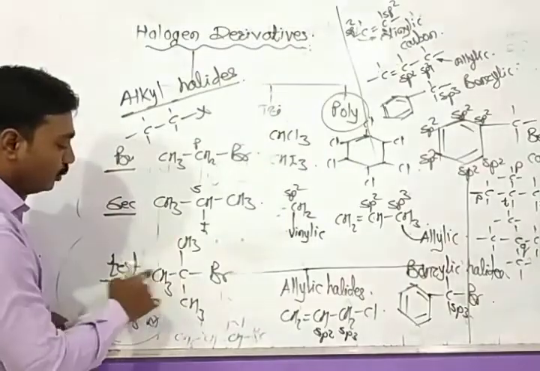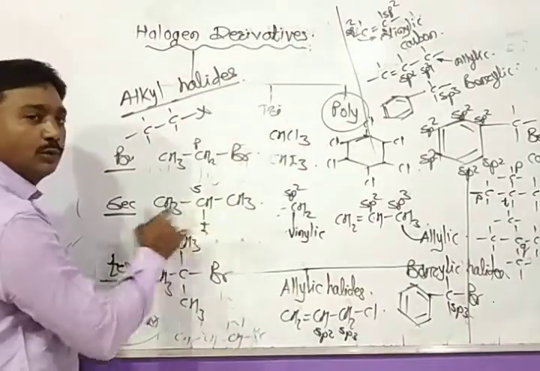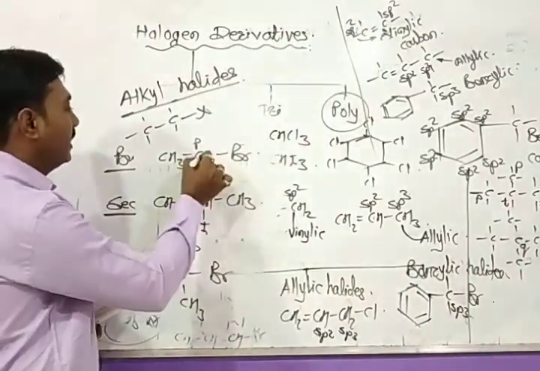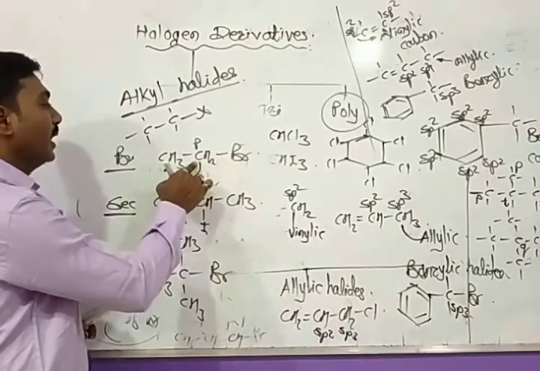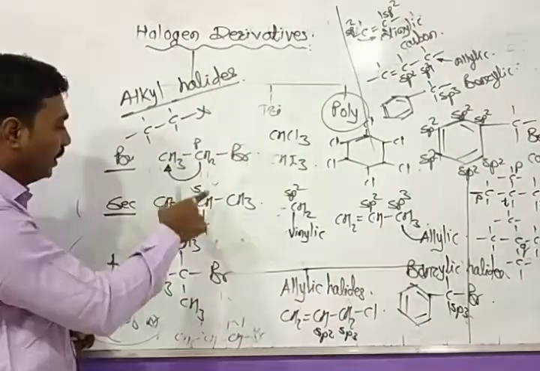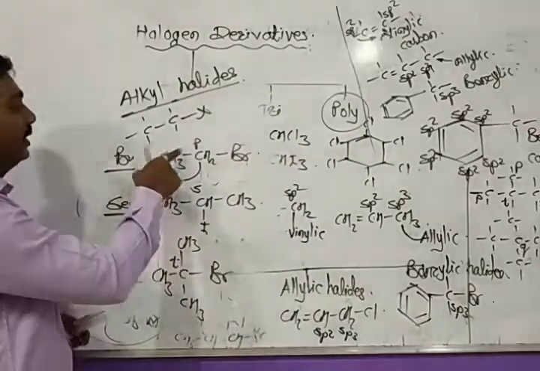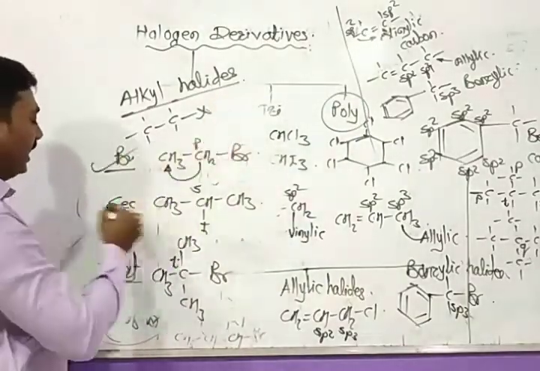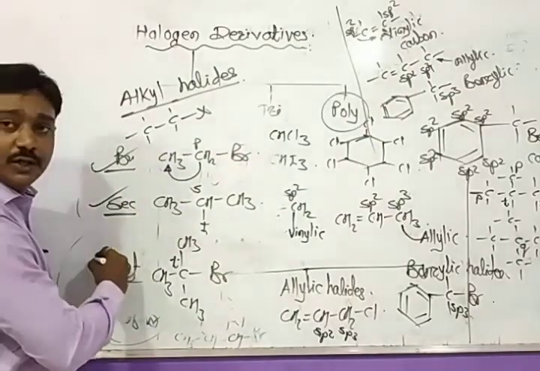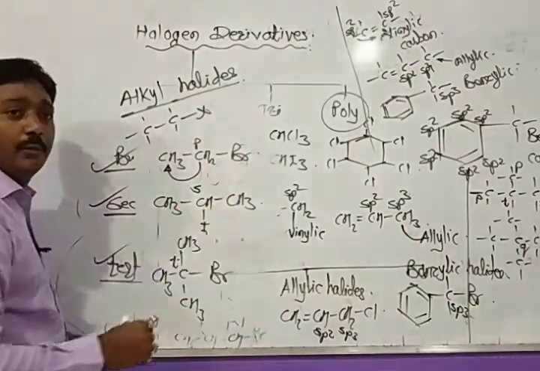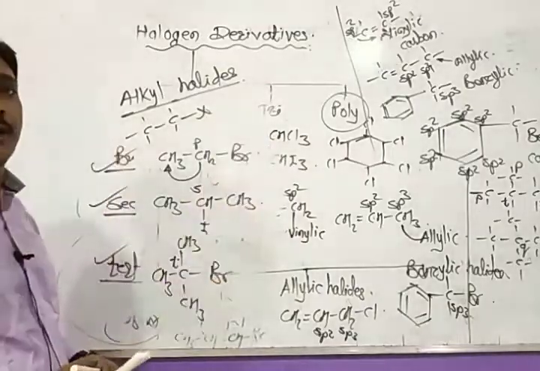This carbon is attached to three other carbon atoms. This carbon is attached to two other carbon atoms. This carbon is attached to only one other carbon atom. Therefore, it is primary carbon, it is secondary carbon, and it is tertiary carbon. Therefore, these alkyl halides are primary alkyl halide, secondary alkyl halide, and tertiary alkyl halide. This is all about the classification of halogen derivatives.